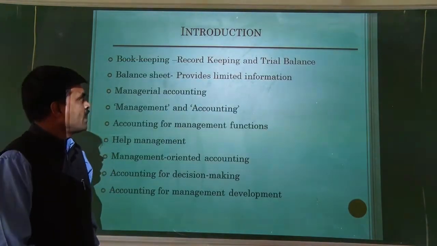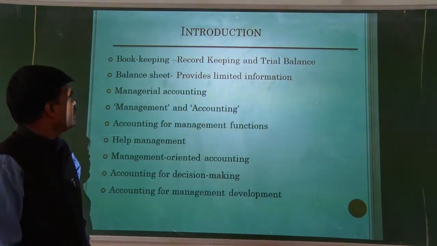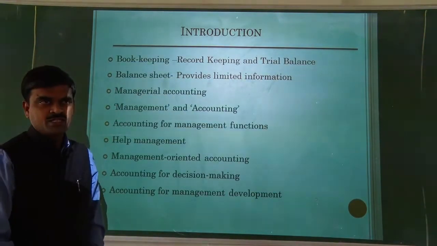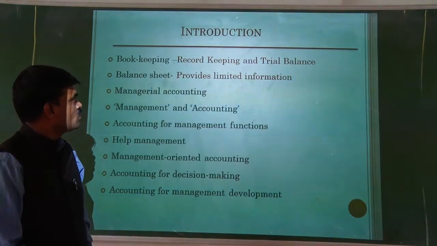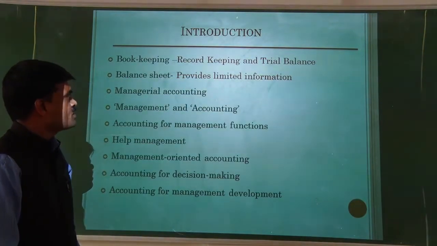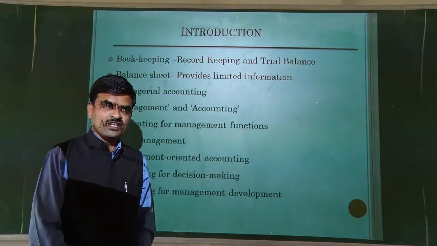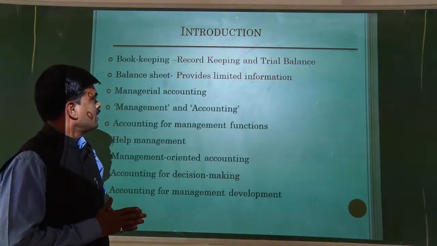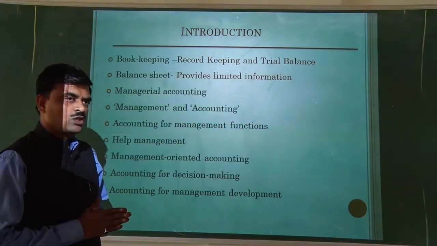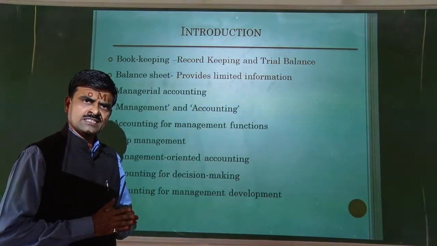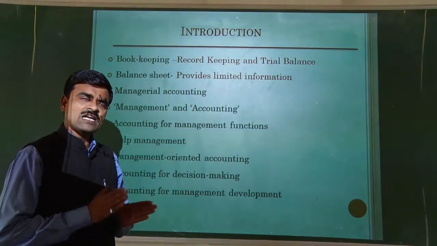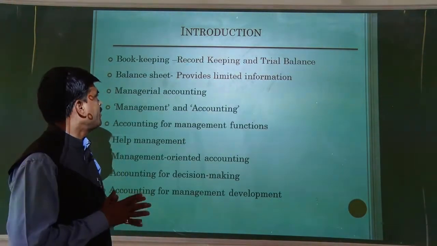Friends, as we know, in accountancy, bookkeeping is the primary task. It means to keep the books of accounts and to prepare the trial balance. It includes only keeping the necessary books such as sales book, purchase book, cash book, and at last preparing the trial balance.